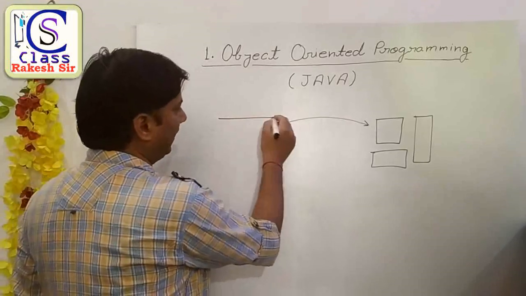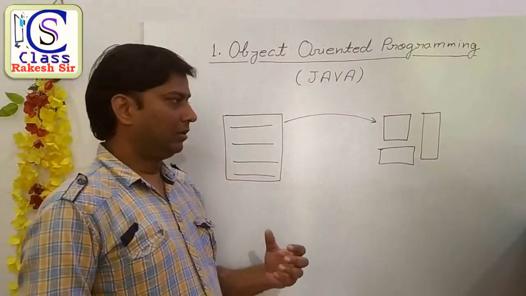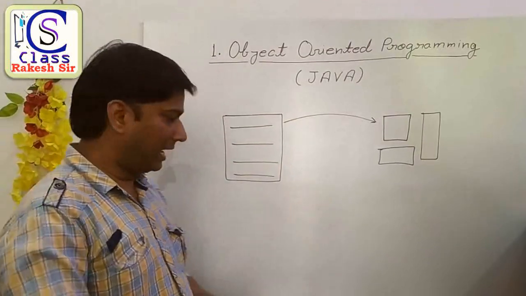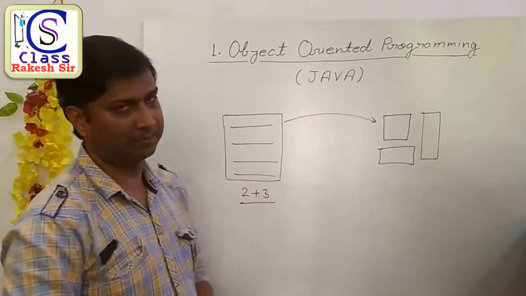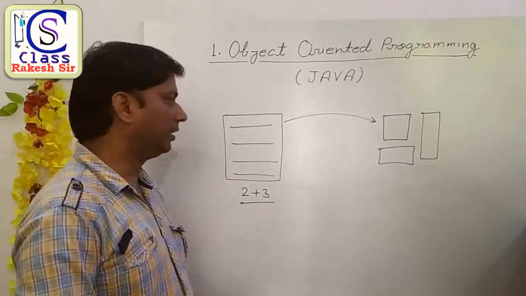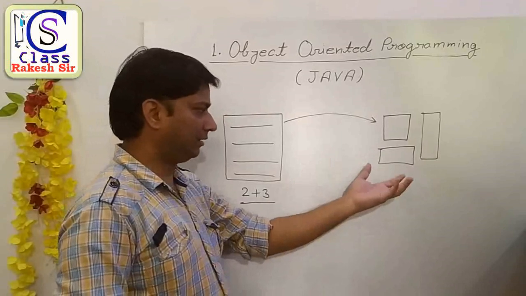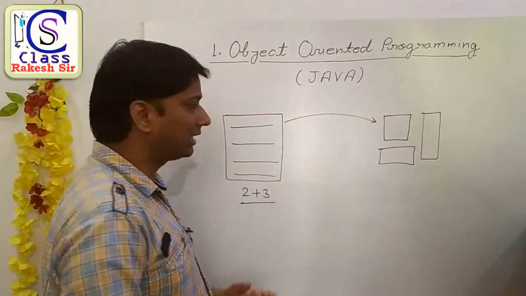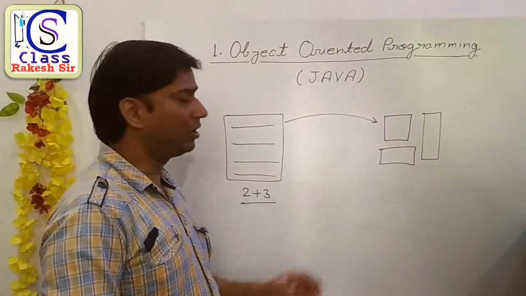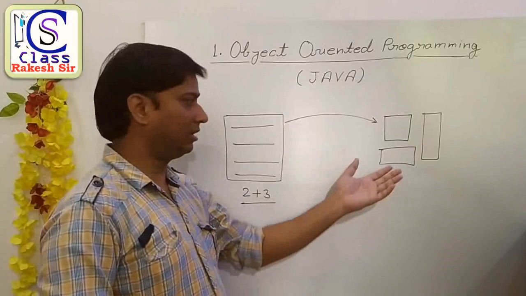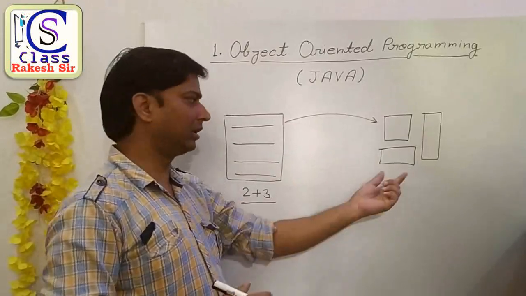So first of all we have to write instructions. Suppose I have a task: we have to add two numbers, 2 plus 3, with the help of this computer system. To add these two numbers, we cannot stand in front of the computer and say, please computer, add 2 and 3. The computer will not add them, because the computer cannot listen. The computer has a property of reading any information, but it can't listen.